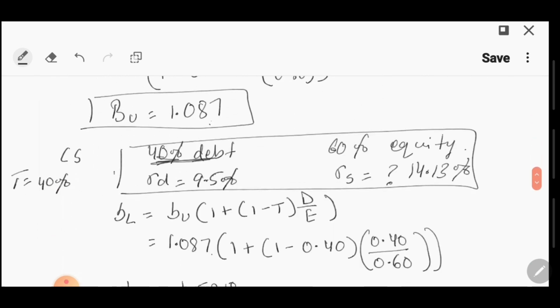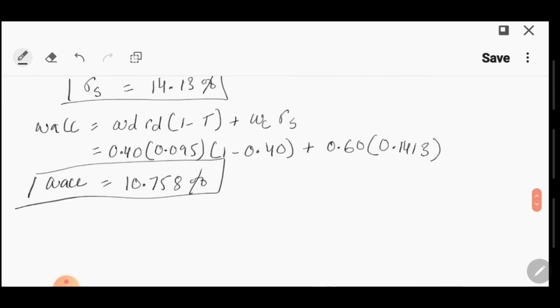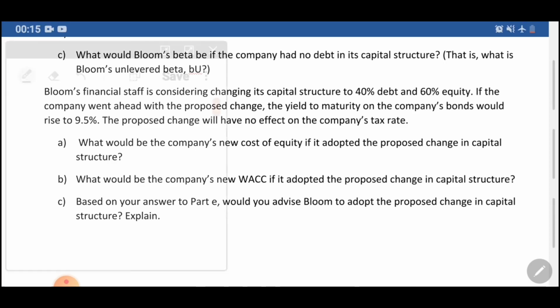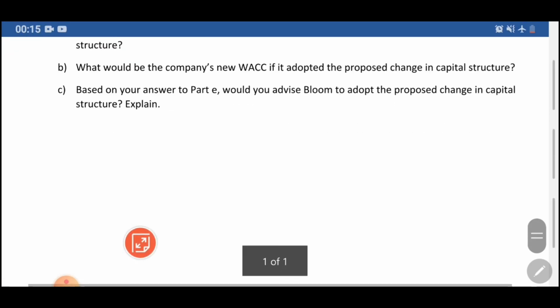And now the WACC is 10.758%. So the cost of capital has actually reduced because of this decision. So yes, they should change because it reduces the WACC of the business. So with this, we are done with this question.